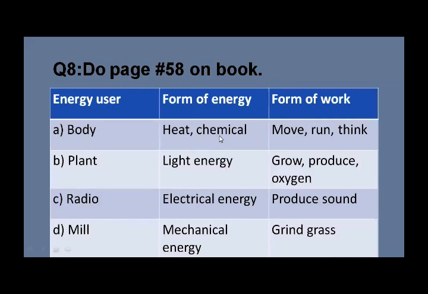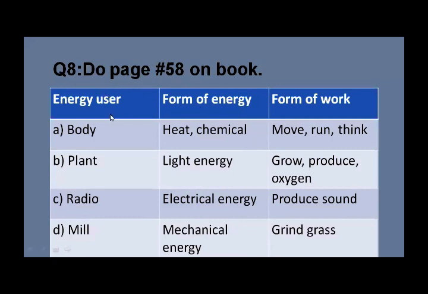So the body needs heat and chemical energy, for which purpose? Move, run, think. Now the next, plant uses light energy to grow and produce oxygen. Now the next is radio. A radio uses electrical energy to produce sound. Now the next is mill. A mill uses mechanical energy to grind grasses. Beta, take a screenshot of this activity in your book, page number 58.